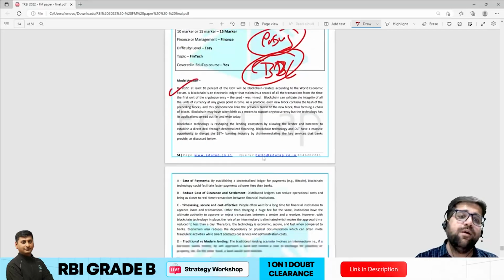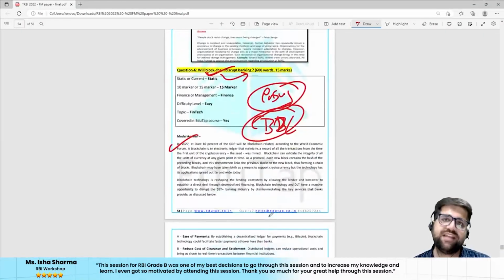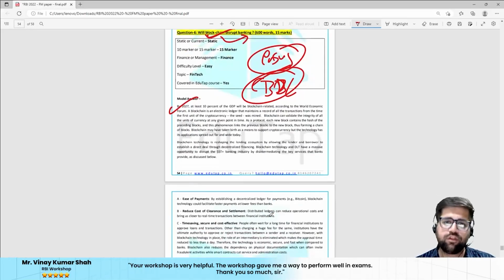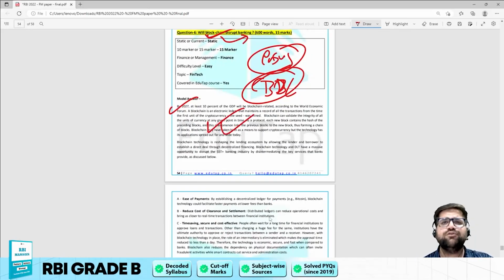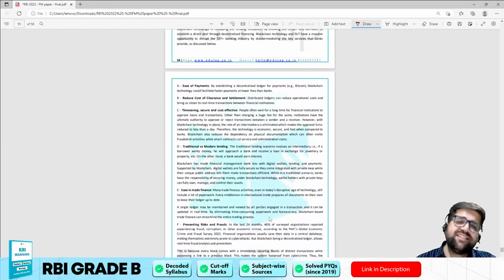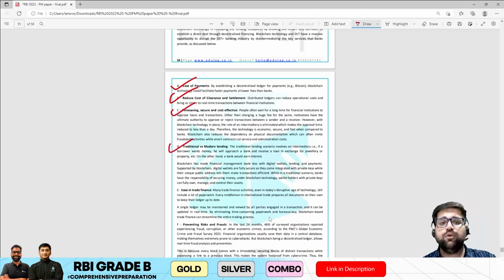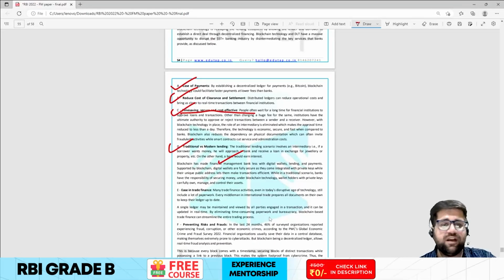We all know that blockchain has been used by many companies of late to make banking activities more efficient. For example, ICICI, if I'm not wrong, is using blockchain in its own banking activities. So first, I would have described what blockchain is all about and what the current scope of blockchain is, and then I could have easily shifted the weight of my answer towards how blockchain can be used in banking. You can use blockchain under ease of payment, under reducing cost of clearance and settlement, and under time saving. Traditional versus modern lending can also be solved via blockchain.